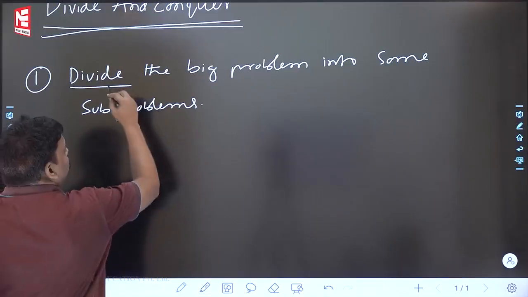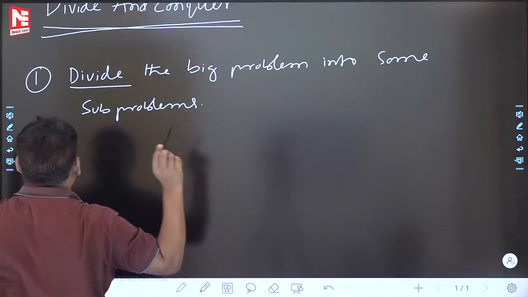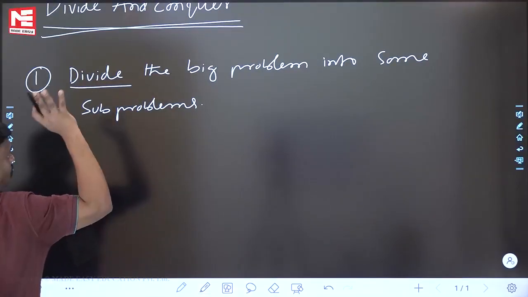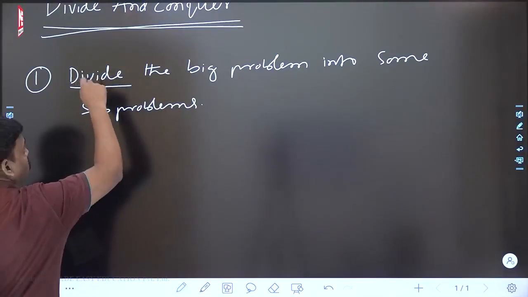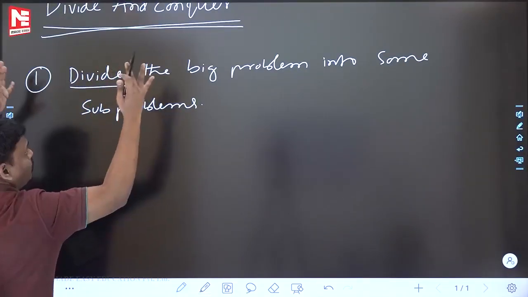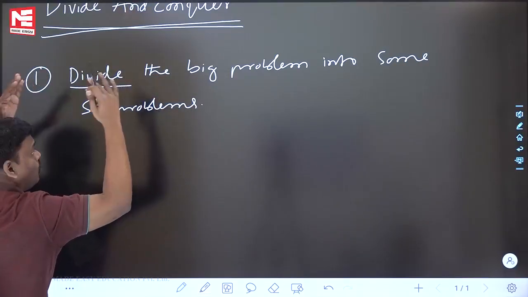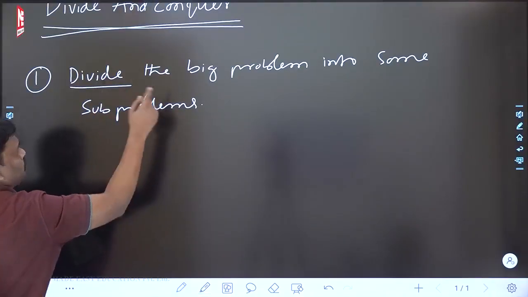Big problem. If it is a big problem, divide the big problem into some subproblems. That is the first step. So the first step is over, and you have so many subproblems. Before the first step, you have a very big problem, only one. After the first step is over, you have so many subproblems which are smaller.